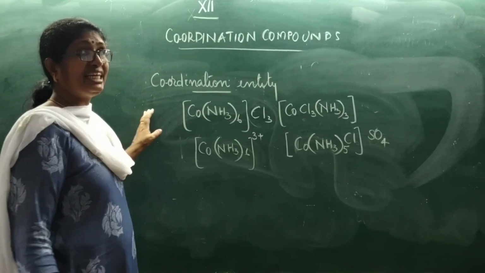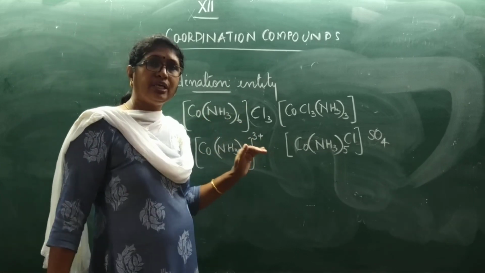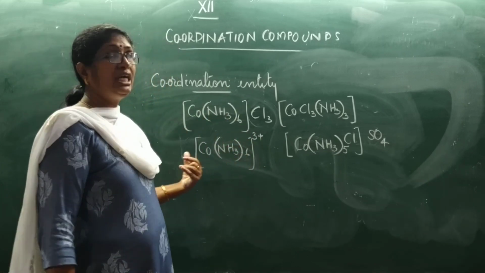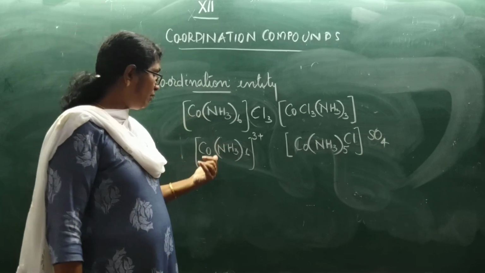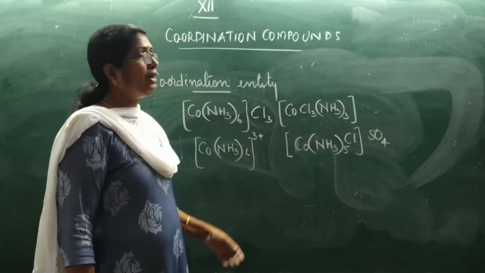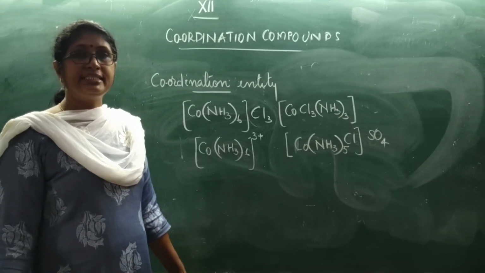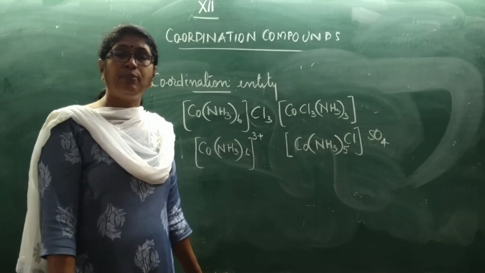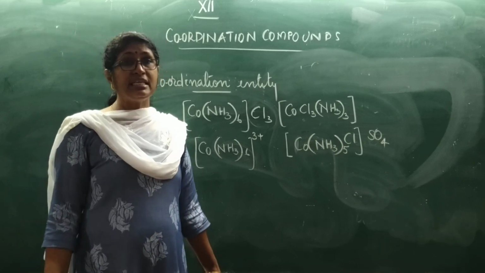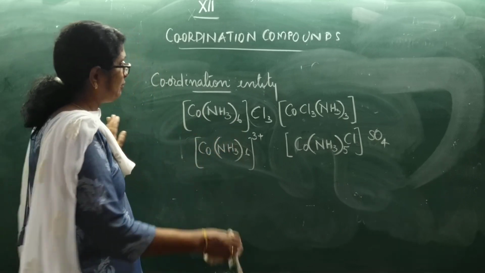Now next is the central atom. Here everywhere these neutral molecules or ions are arranged around a metal atom or ion. That is called the central metal atom or ion. Here it is cobalt. We have seen the copper ammonium complex, in that it is copper. Then with silver chloride, if you add ammonium hydroxide, you get a silver ammonium complex. The silver is the central ion. So there will be a central metal atom or ion.